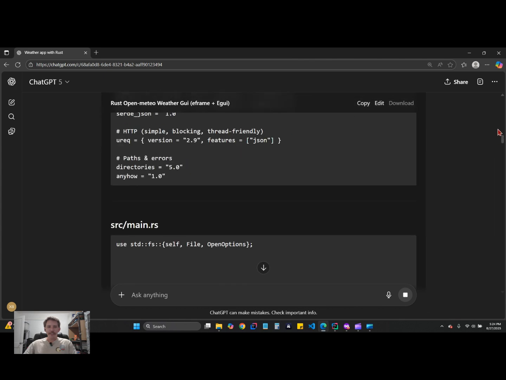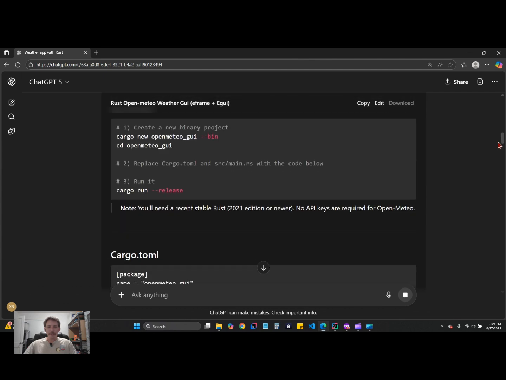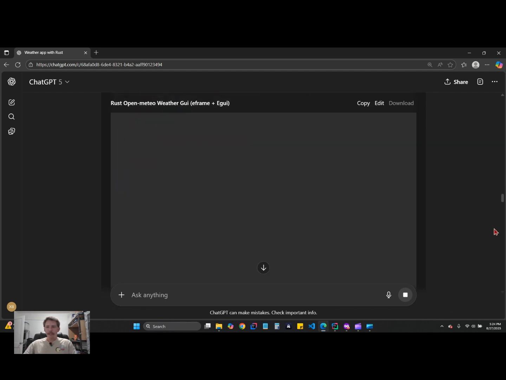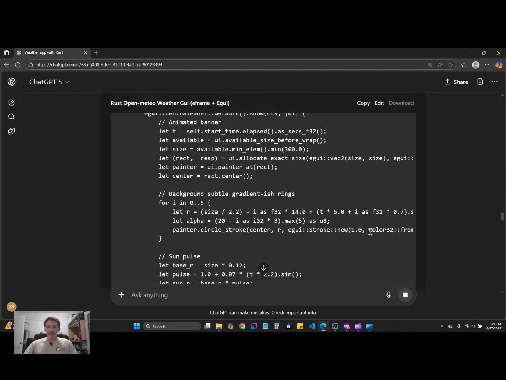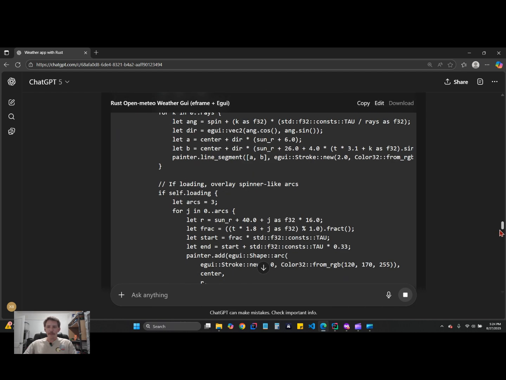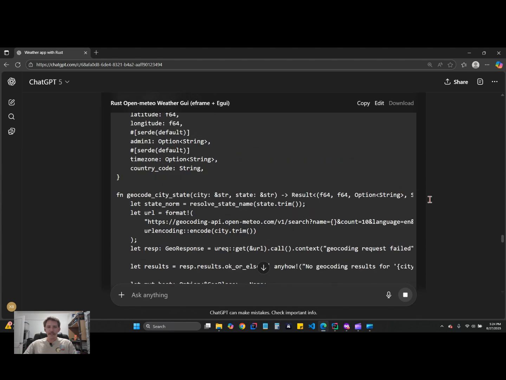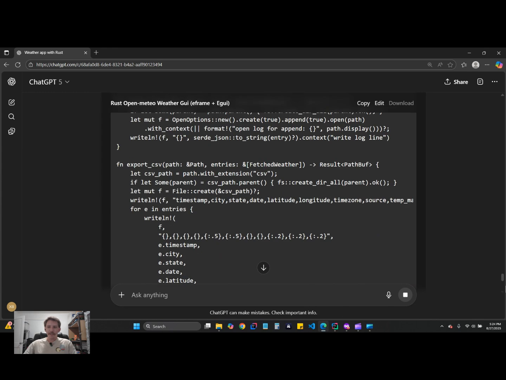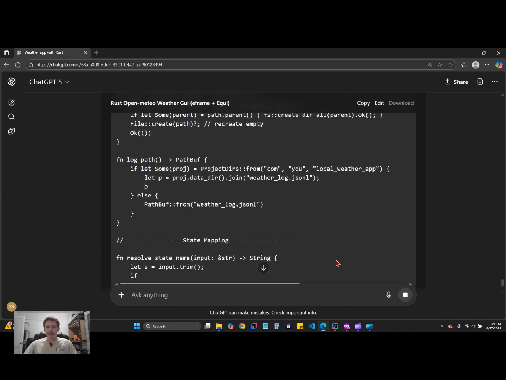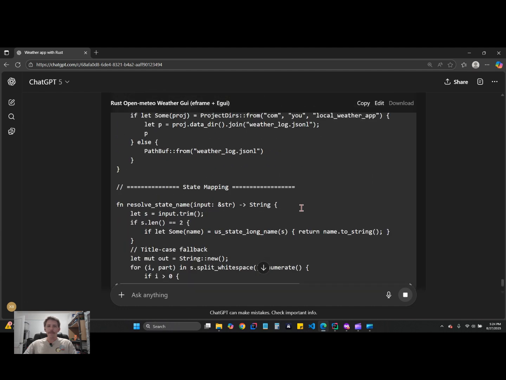Damn, it is generating a lot of code. All right, and while it's generating code, as you can see, it's jumping all over the place. So I'm trying to scroll through it and look at it. I'm not sure if this is all for one file. I hope it is, because I don't want to get too complicated. And still generating code. Wow.